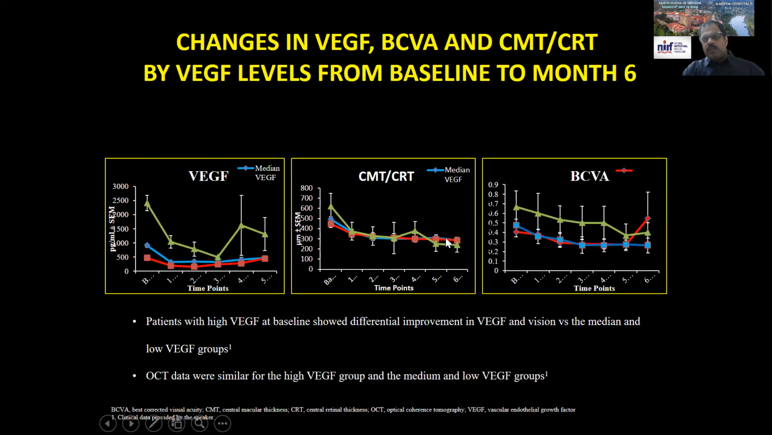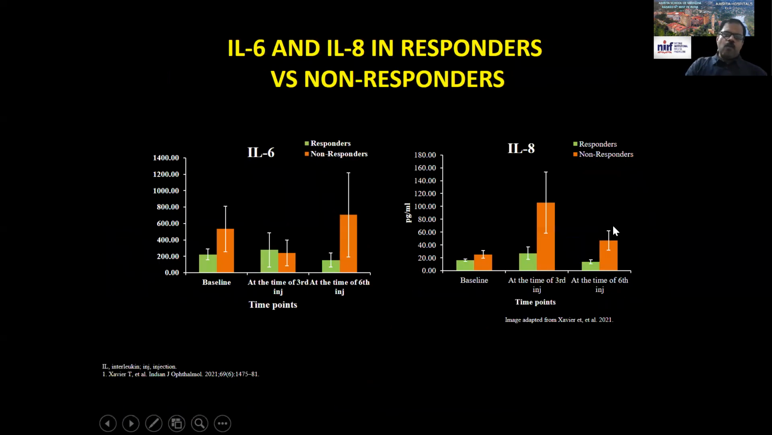The central macular thickness also showed an interesting result in that the high VEGF group, which is the green, actually fell down in central macular thickness over the other groups, signifying a central macular atrophy. The visual acuity of that group also was very poor, in the sense the other 2 groups are almost together. You can see that the very high VEGF group had a much poorer visual acuity throughout the study.